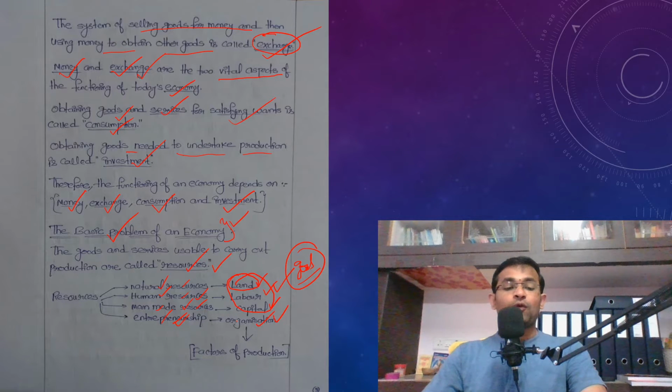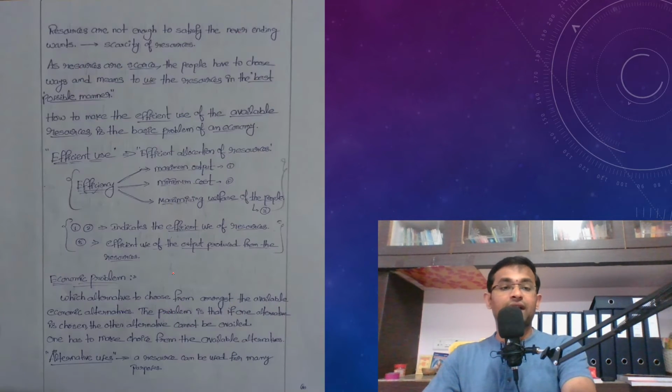These four are called factors of production. So these factors of production are called resources. Dear students, the resources are very important to conduct economic activities or to produce goods and services, right?